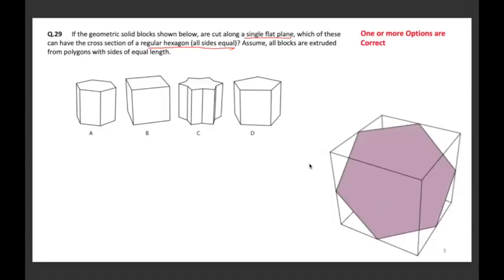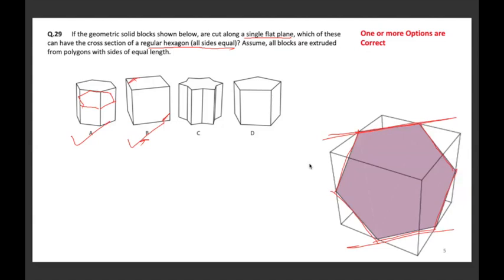In this case, of course, option A is correct because I will just slice this hexagon like this and I will get a regular hexagonal slice. So A is correct. Further, B is also correct. We cut the cube as shown in this figure along this axis, which is 45 degrees along the diagonal axis, from this edge to this edge. So the cross section will happen somewhere between here and here. So option B is also correct.